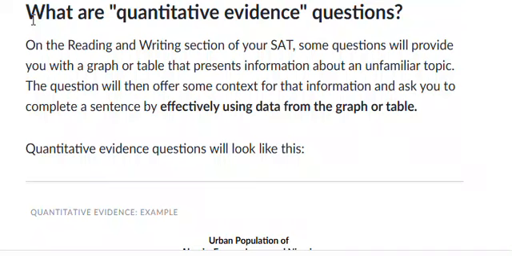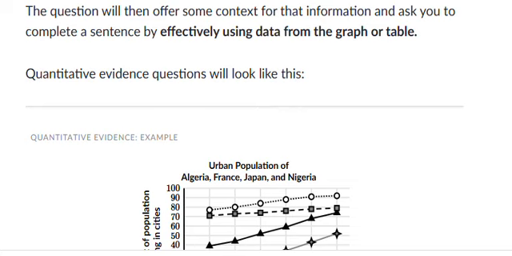section. So there will be some type of questions where you will be given some graph or table which will have some sort of information about an unfamiliar topic or an unfamiliar object, and you need to decode the data that a table or graph will tell you, and then you need to answer the question, and the question will definitely come according to the context of that particular data that has been given to you. So let's explore some of the questions, quantitative evidence questions.